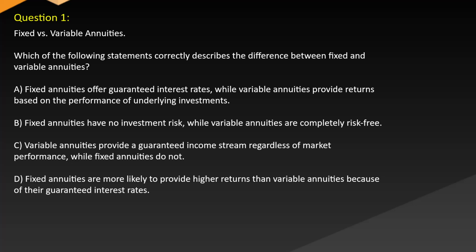B. Fixed annuities have no investment risk, while variable annuities are completely risk-free. C. Variable annuities provide a guaranteed income stream regardless of market performance, while fixed annuities do not. D. Fixed annuities are more likely to provide higher returns than variable annuities because of their guaranteed interest rates.